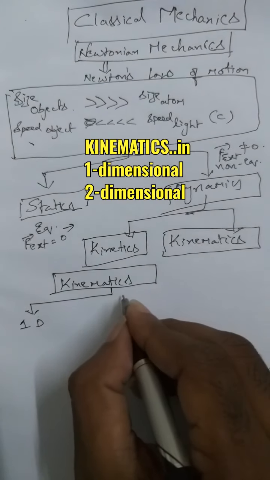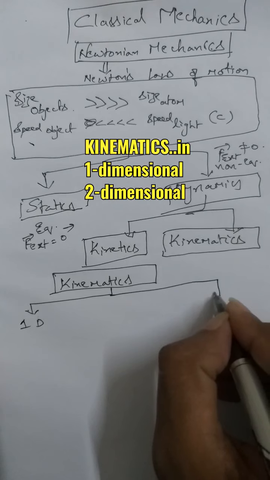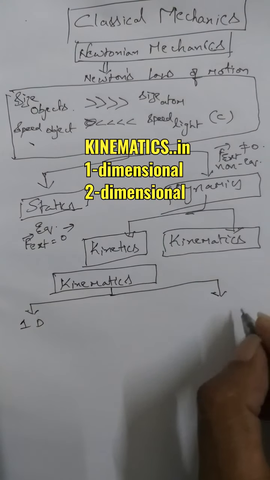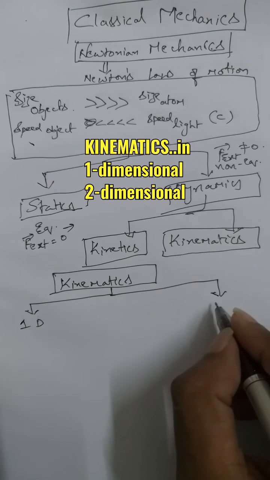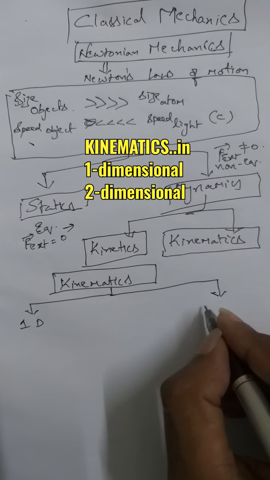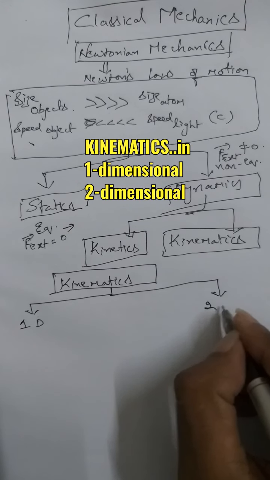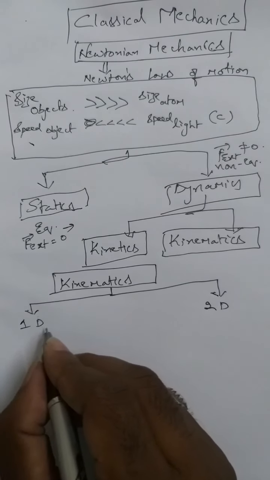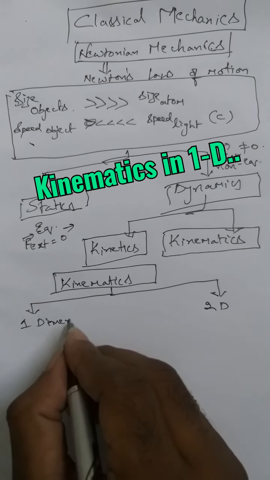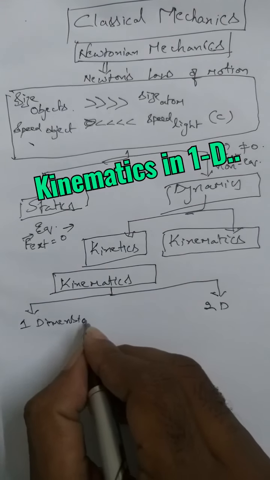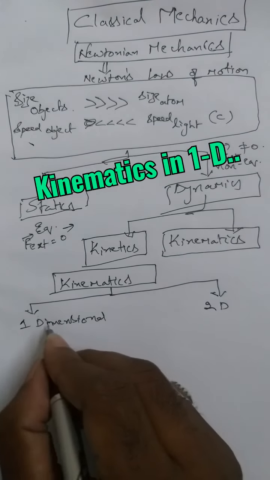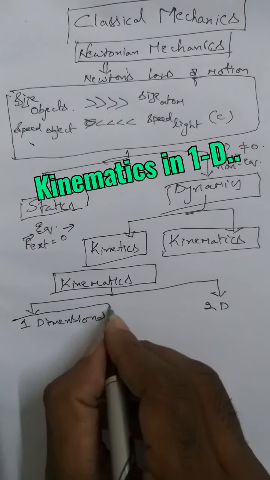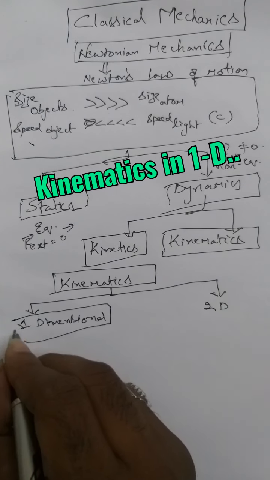Kinematics in one-dimensional motion. Later, based on the principles that we have learned in one-dimensional motion, we develop the same concepts in two-dimensional motion also. So kinematics in two-dimensional motion also. This is one-dimensional motion or 1D, and this is two-dimensional. So first we are going to learn about kinematics in one-dimensional motion.